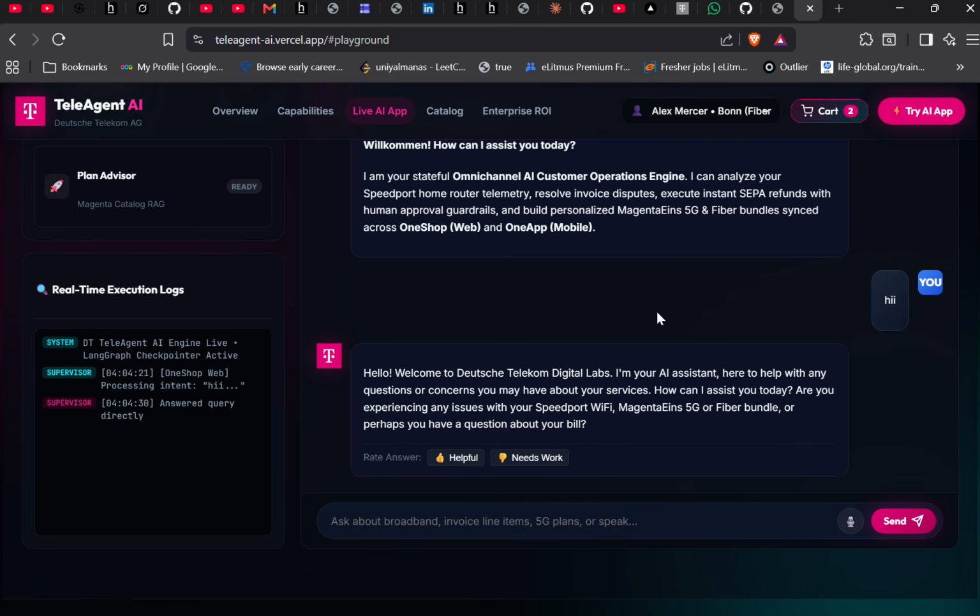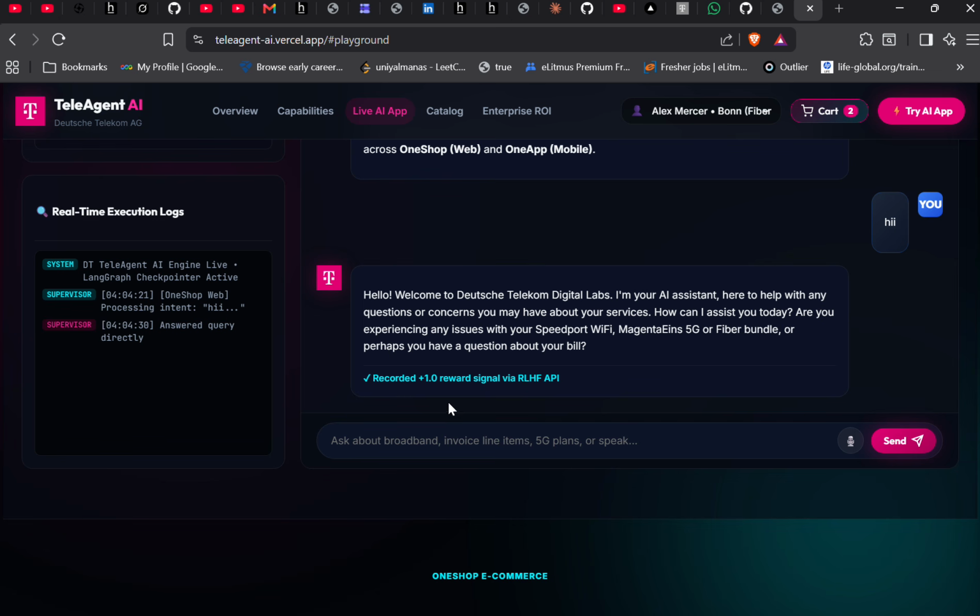Now there is a very good thing here: a feedback mechanism. If I like the reply, I can mark it helpful, and next time it will remember it. So the RLHF API will work here. It is a feedback mechanism at the end of the agents. Now I can ask any questions to it. Because it's a telecommunications AI agent, it will help me with that only, because our company is a telecommunication company. So give me information about Wi-Fi plans, let's say.